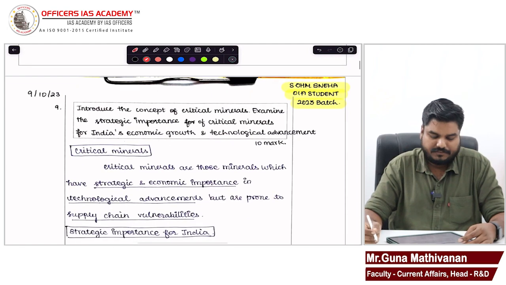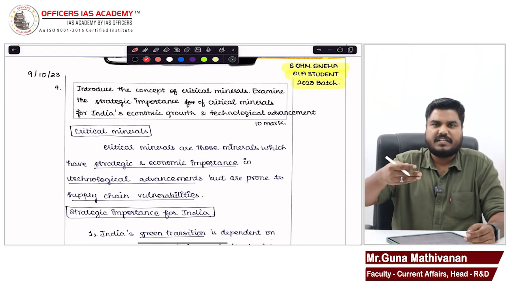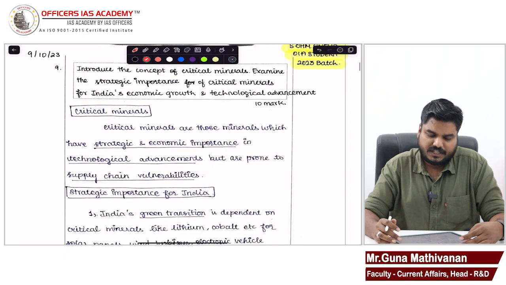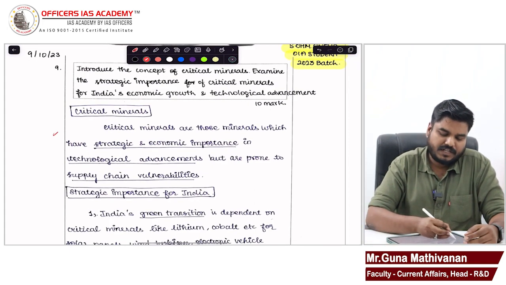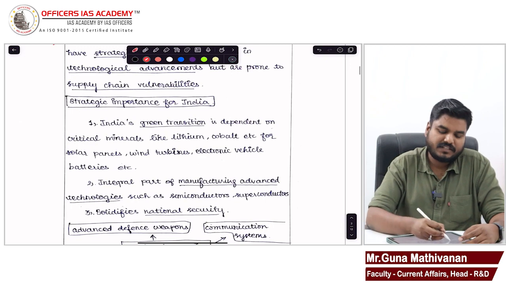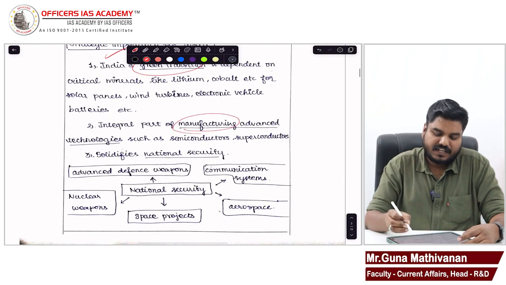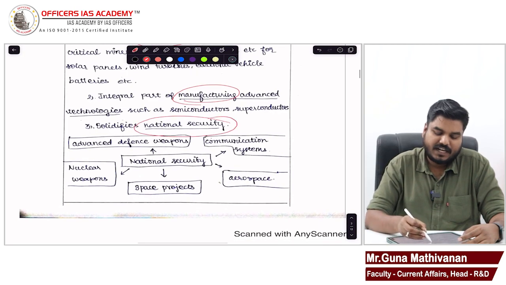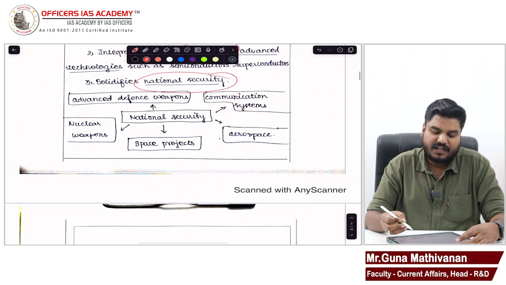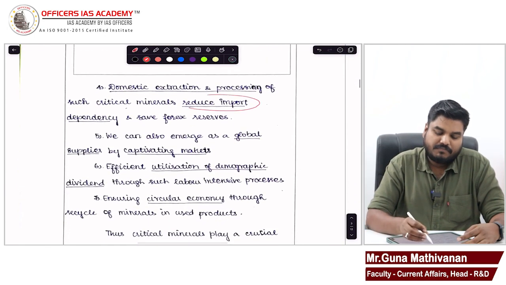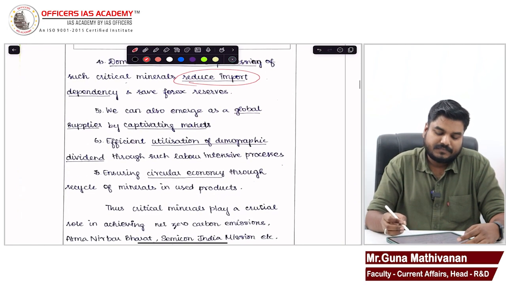So Om Sneha. In no particular order, I have arranged the first four answers. Om Sneha, you have introduced critical minerals. Good. You have explained the strategic importance for green transition, for manufacturing advanced technologies, for ensuring national security, right? So, aerospace, space projects, to reduce the import dependencies, right?